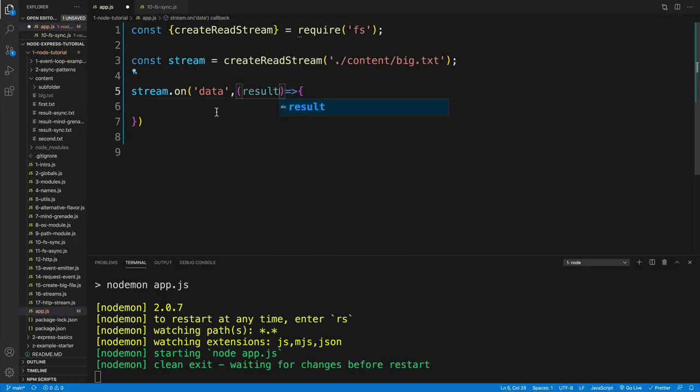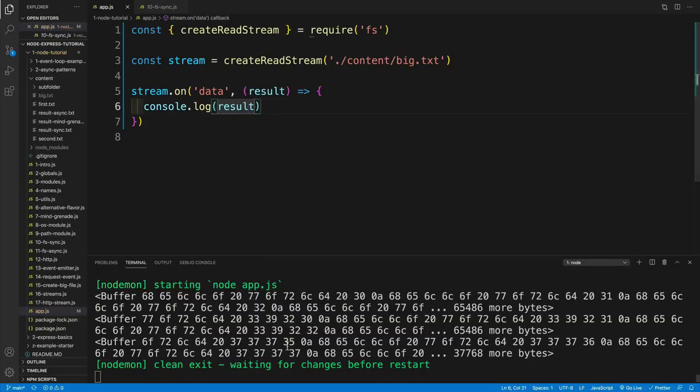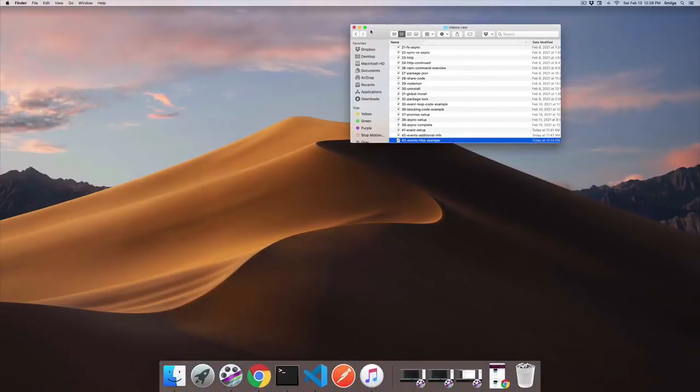And then we have our callback function. And again, it is a parameter, so we can call it whatever we would want. But in my case, I'm going to go with result. And let's just console log the result, like so. And what you'll notice is that we have 64 kilobytes here. That's our first console log. Then we have another one for 64 kilobytes. And the reason why I know that is because by default, that's the size we're getting.